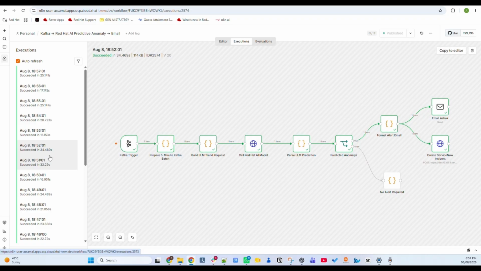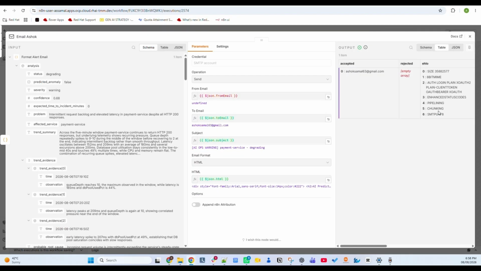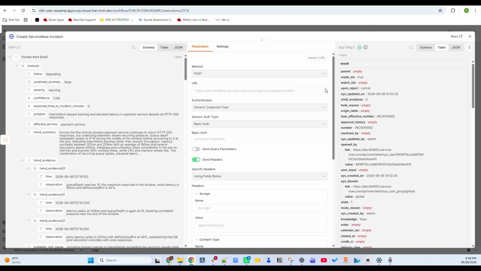So for example, if you see here, this ran at 6:52, and this is labeled as an anomaly. Right now the email should be there as well as a ServiceNow incident. So if you go in and also see here, the email has been sent to my personal email address, as well as a ServiceNow ticket has been created with number 10062, right?